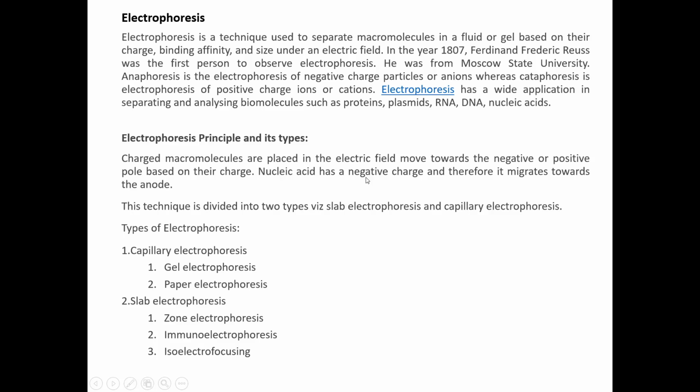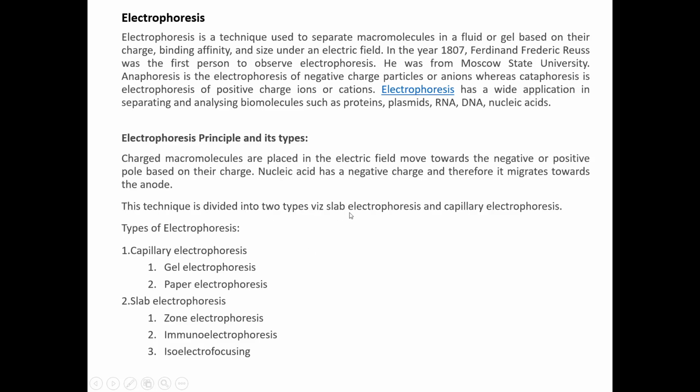Nucleic acids have a net negative charge themselves, so they immediately migrate towards the anode. In the case of proteins also, if the net charge is negative, they go towards the anode, or we use reducing conditions and SDS to impart the anionic charge on the proteins.